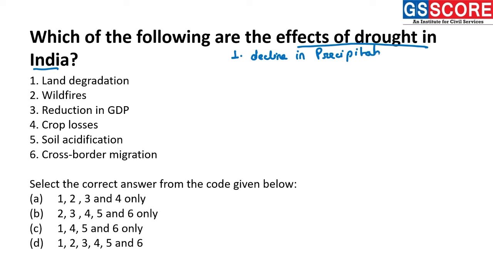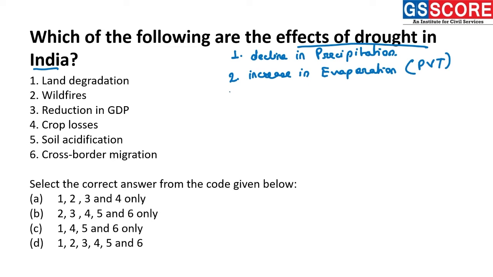When there is decline in precipitation, if the temperature is quite prominent, then the second phenomenon occurs, that is increase in evaporation of water. It is also called potential evapotranspiration.